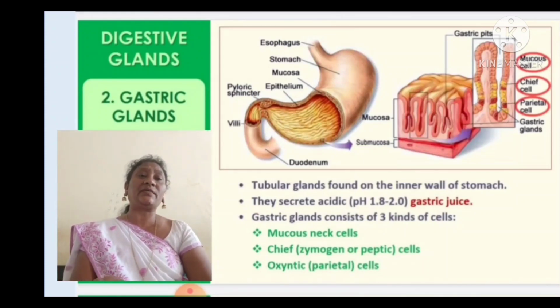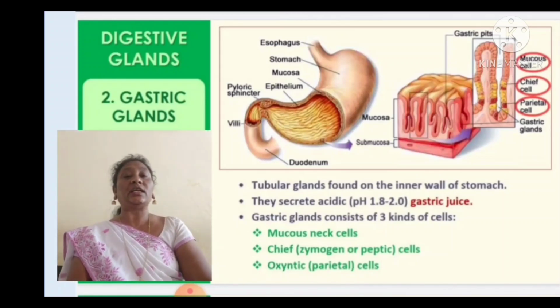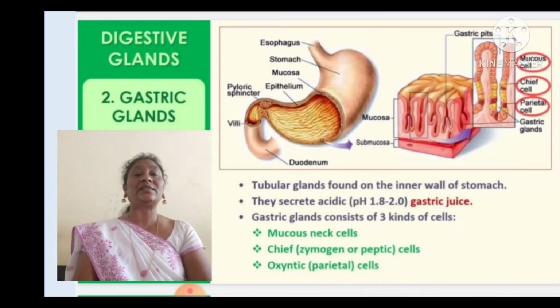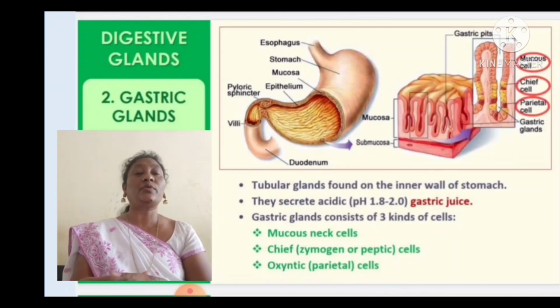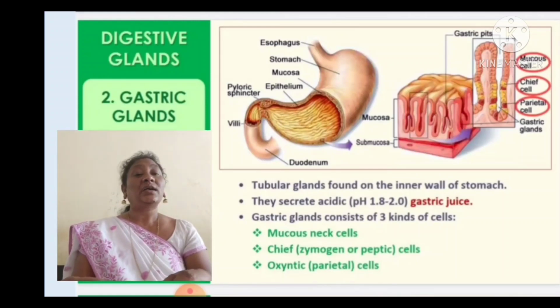After salivary glands, the next type of glands are gastric glands. The tubular glands found on the inner walls of the stomach are called gastric glands. They secrete acid. The acid pH is 1.8 to 2.0. The gastric juice is acidic in condition. So the acidity is 1.8 to 2.0, and the gastric glands consist of three kinds of cells.